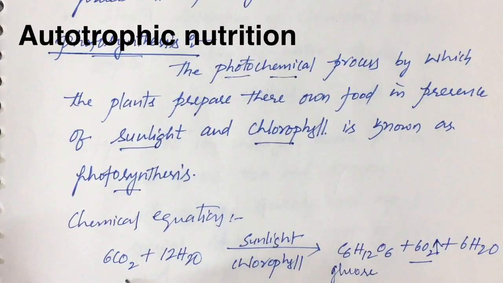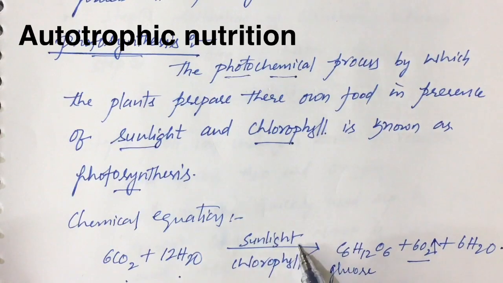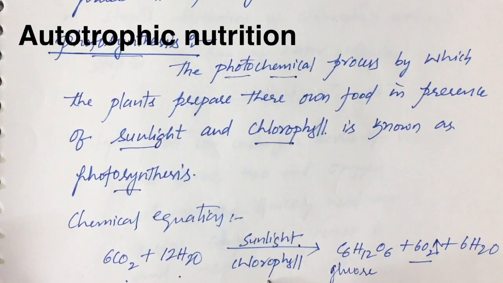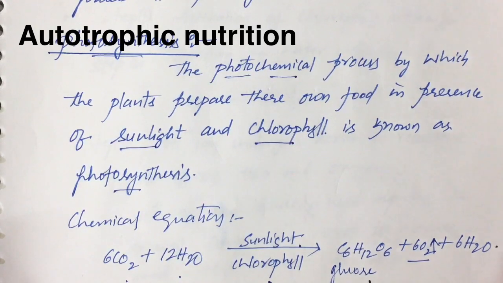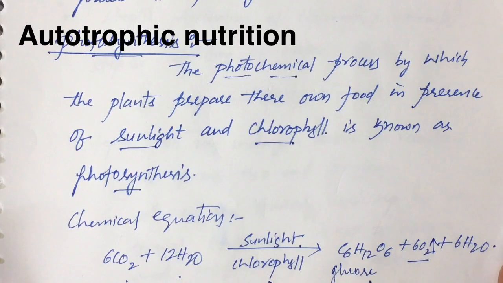They are utilizing carbon dioxide from air, water from the soil, sunlight, that is a source of solar energy, and chlorophyll, a green colored pigment from the chloroplast of a plant. By using that, they prepare a food substance called glucose, and this glucose which is prepared by a plant will be stored in the different plant body parts in the form of starch. So this is about photosynthesis, children. Now this process of photosynthesis, as I said, is a complex photochemical process. It takes place in two different ways. Now let us discuss the mechanism of photosynthesis which generally happens in autotrophic plants.